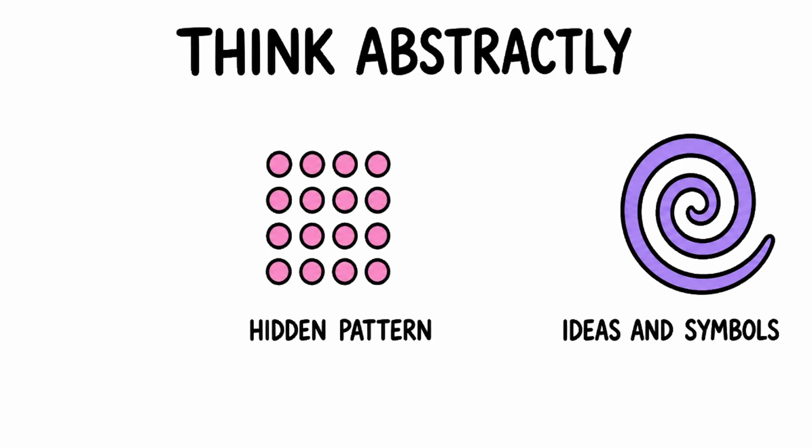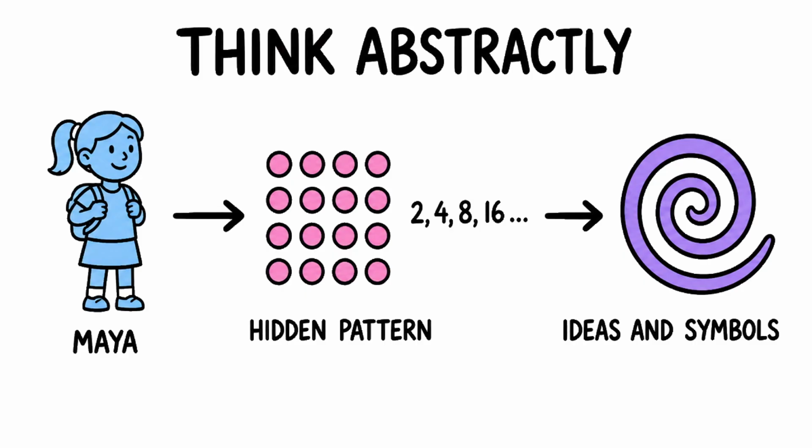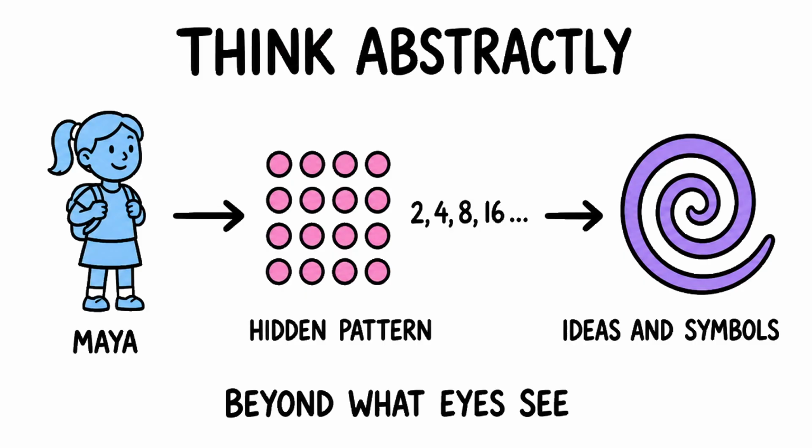The fifth ability is abstract thinking. The learner works with symbols, patterns, and ideas that are not directly visible. Maya sees a hidden pattern in a set of numbers. Abstract thinking reaches beyond what the eyes can see.